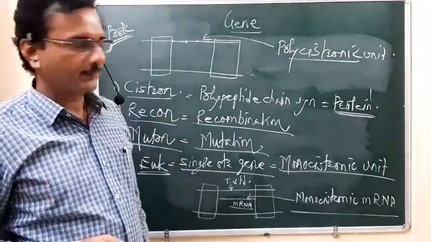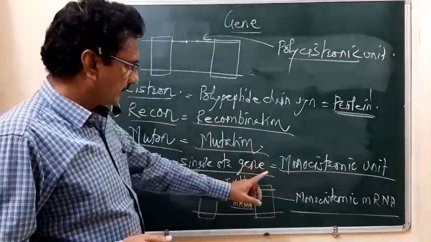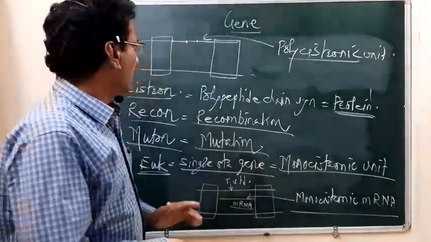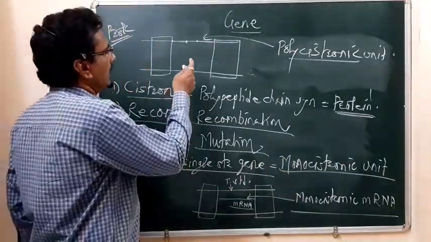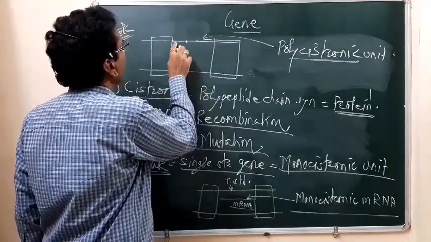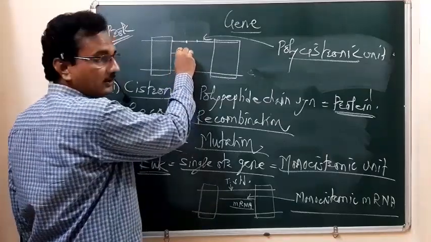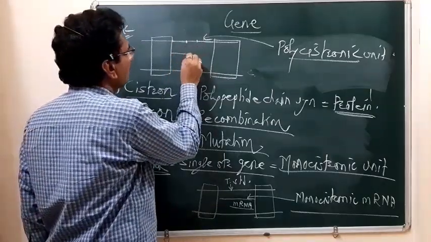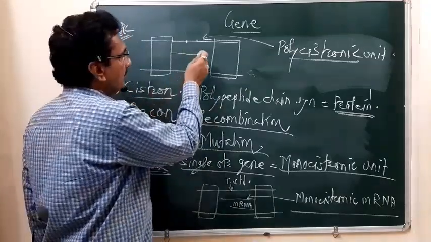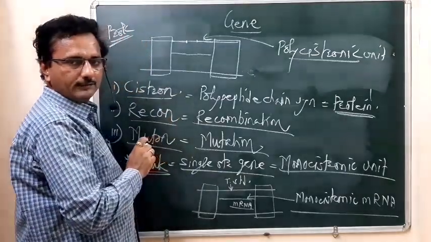That mRNA is a polycistronic mRNA. In the eukaryote there is only one type of mRNA, so it is a monocistronic mRNA, while here we have polycistronic mRNA. This structural gene segment is responsible for the formation of this part of the mRNA, another segment is responsible for another part of the mRNA, and yet another is responsible for another part.